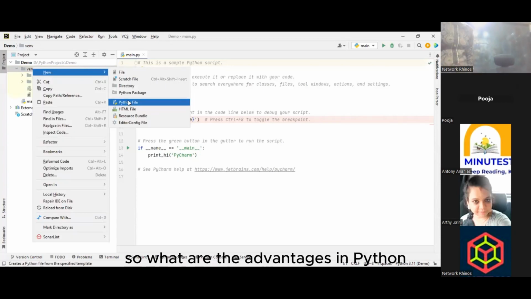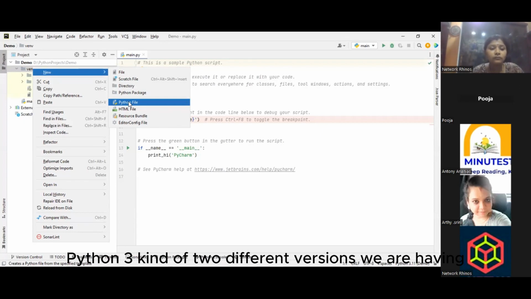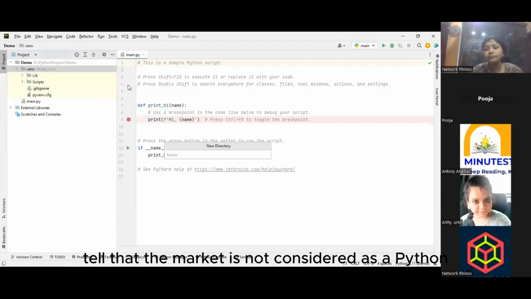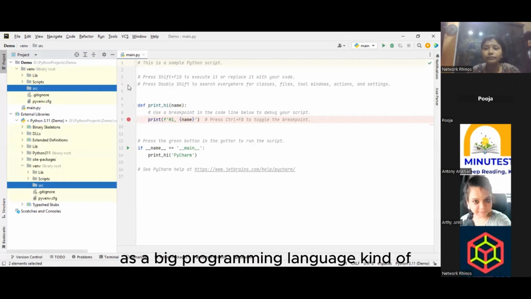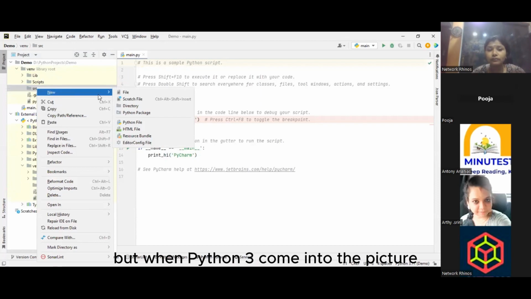So, as you mentioned, what are the advantages in Python? We know, right? Python has multiple versions: Python 2, Python 3, different versions. In Python 2, the market did not consider Python a big programming language. But when Python 3 came into the picture, the scenario was different.